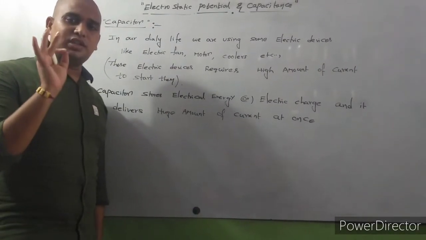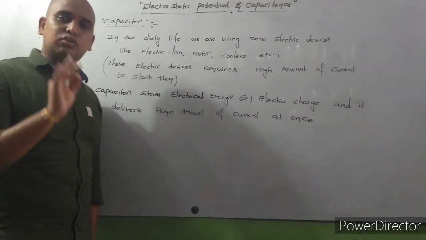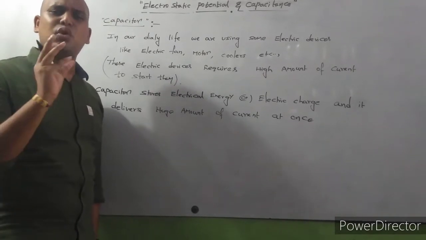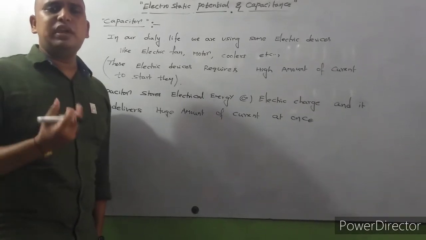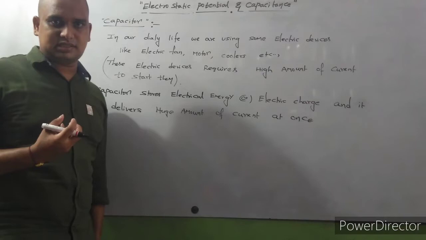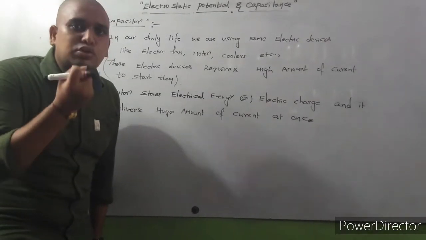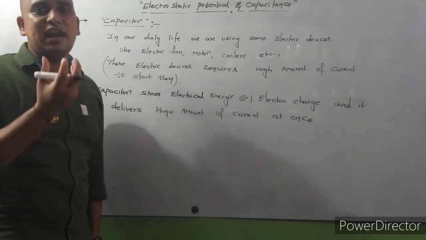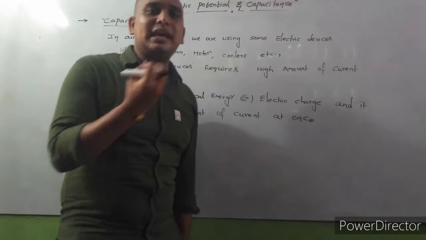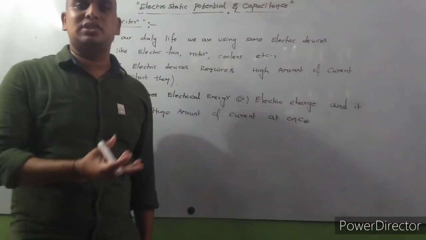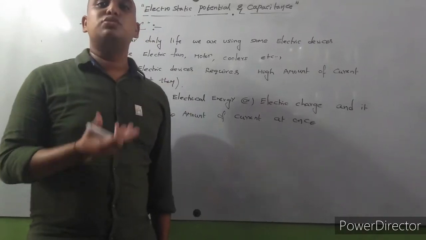My dear, observe carefully. The electric fan, electric motor, air cooler, and camera flashlight all require a high amount of current to start them. So we have to use capacitors. What is the use of these capacitors? A capacitor stores electrical energy, electric charge, and it delivers the whole electric charge, the whole electric current, at once.